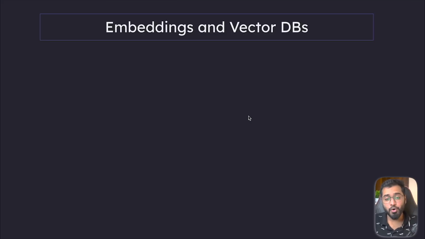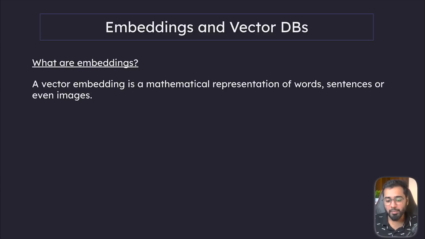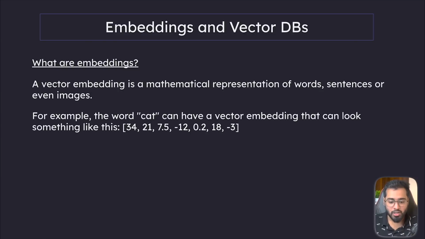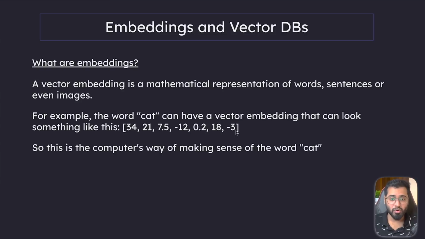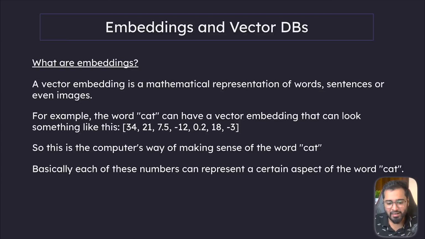Okay, so in this section, we're going to be talking about embeddings as well as vector databases, right? So basically they work together. So let's actually start with embeddings. What are they? To put it very simply, a vector embedding is a mathematical representation of words, sentences, or even images. So for example, the word cat can have a vector embedding that can look something like this, right? This is the computer's way of making sense of the word cat. But what exactly are these numbers, right? And just for your information, this is how ChatGPT works under the hood as well, so it's going to be pretty interesting.